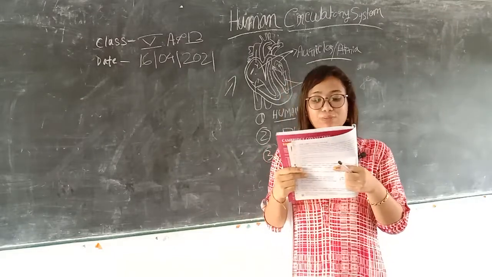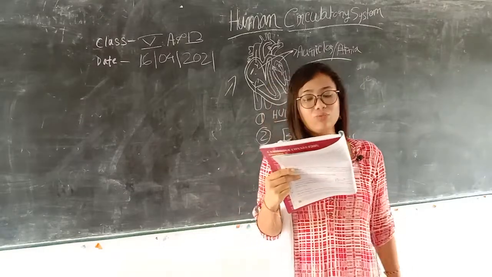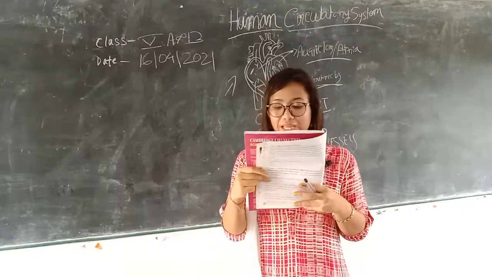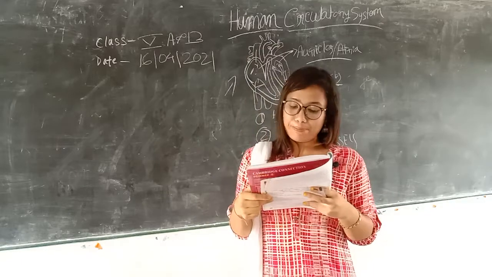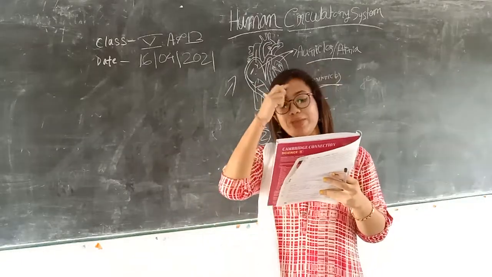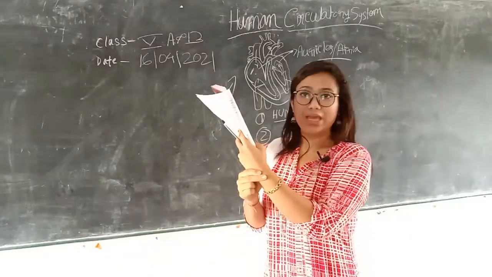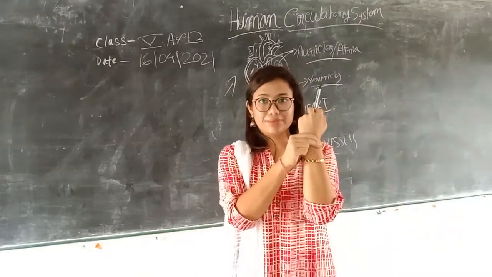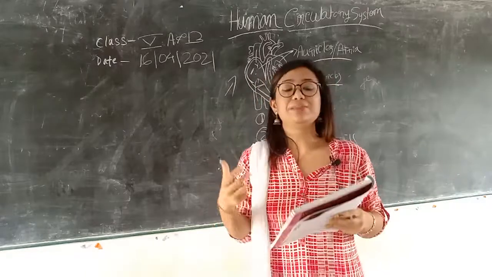We can feel this movement if we hold our wrist with our thumb. This throbbing feeling of the artery near the wrist is called the pulse. So what is the pulse? If we hold our wrist like this, in this position, we can feel the pulse beat.